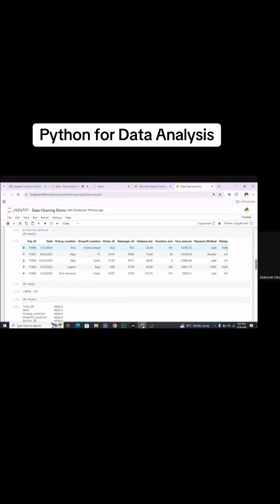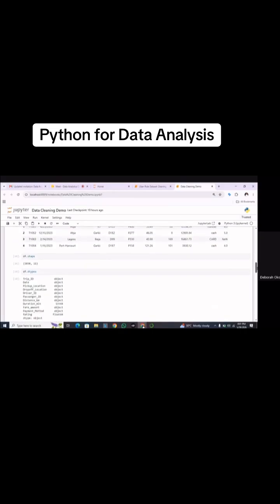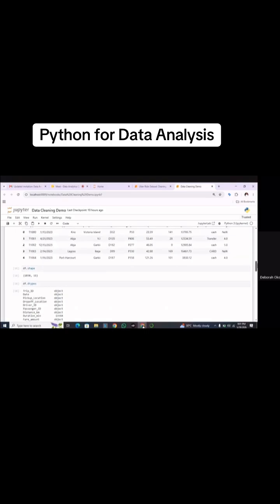So I need you guys to tell us what's the best step to take for the rating. Are we changing the rating to a text value and filling the null values with not rated, because we'll be able to enter text into the column if we change it to a string, or we can leave it as a numeric column and just fill up all of the null values with zeros, or even just leave the null values. Whoever did not rate their ride, it is left blank. So you can just think about that and give me an answer while we work with payment method.